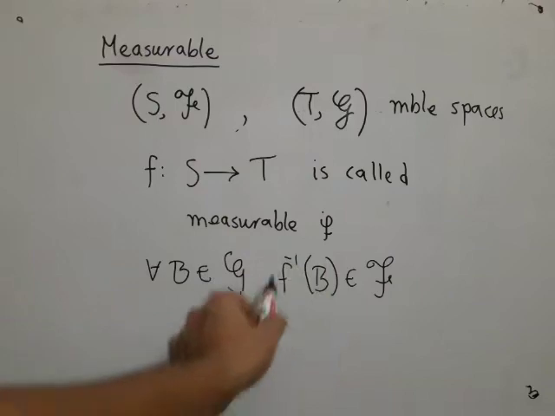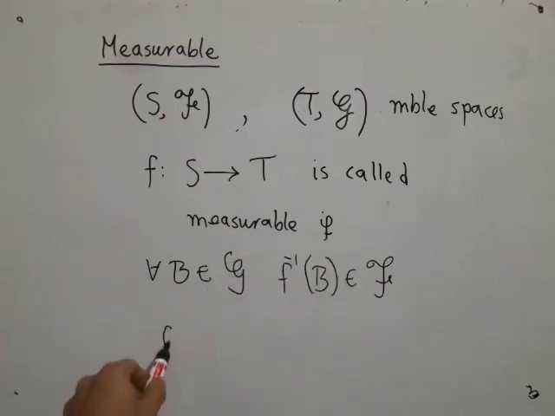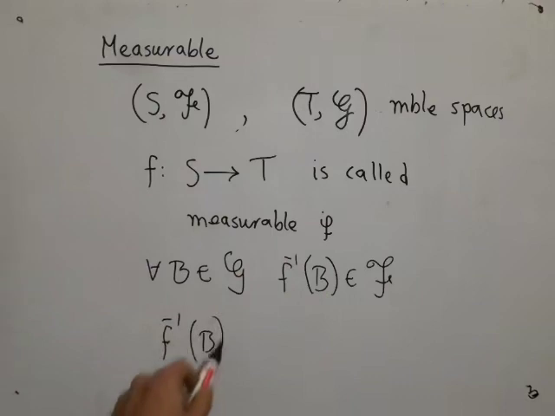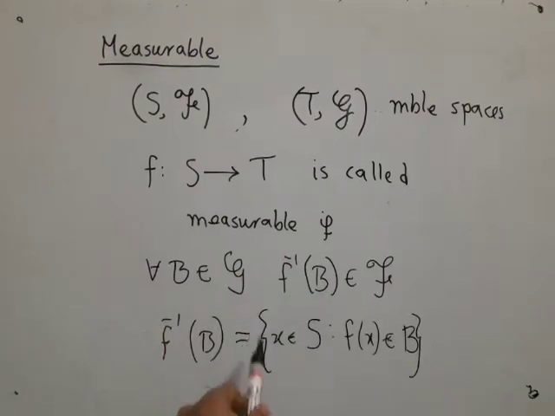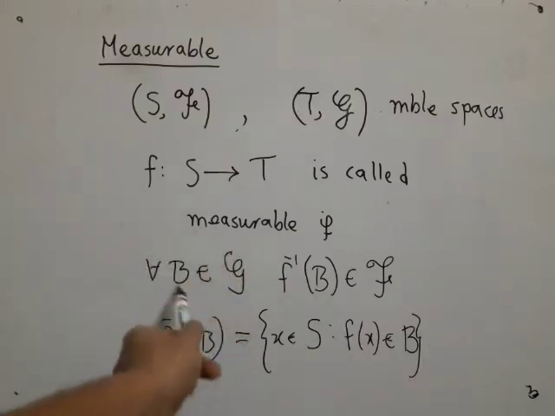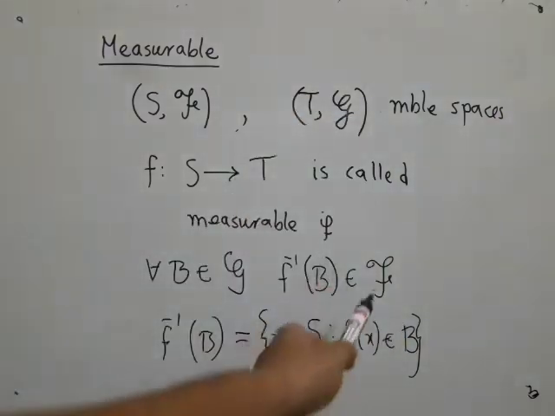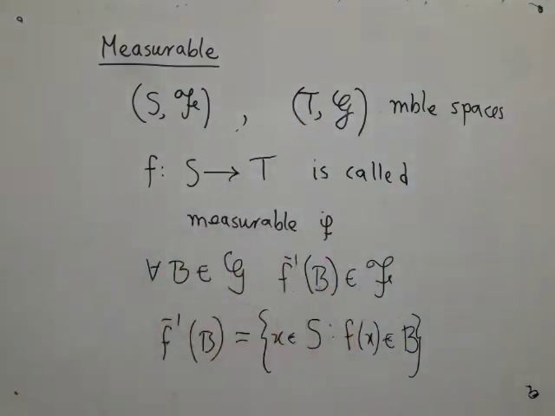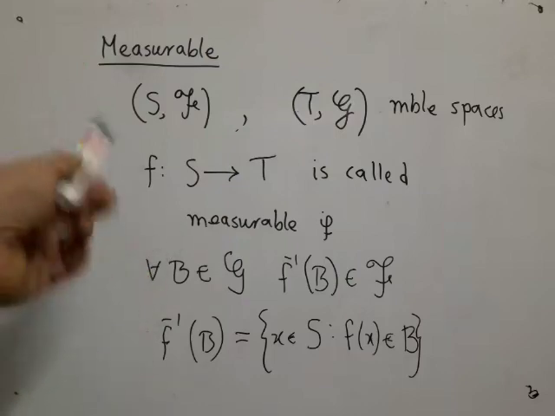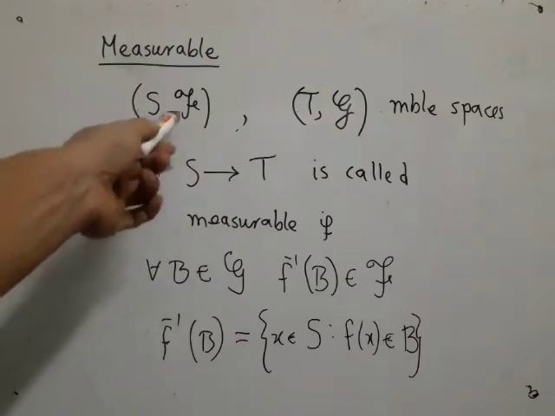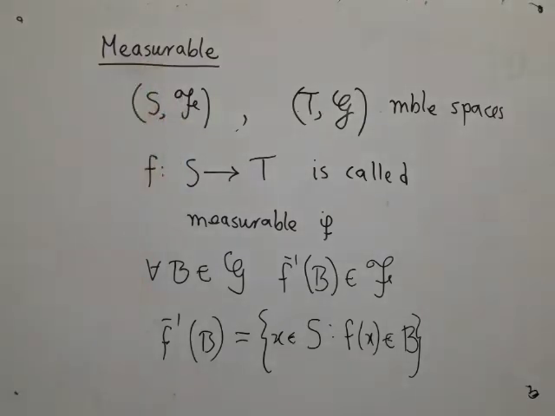I will quickly remind you of the definition of F inverse of B. F inverse of B denotes the set of all x in S such that F(x) is in B. So whenever you take any measurable set, a subset of T, its pre-image, called the pre-image of B under F, is measurable in S. Now this definition, as well as the definition of a set being measurable if and only if it belongs to script F, may be understood in an intuitive way, and I am going to discuss that now.